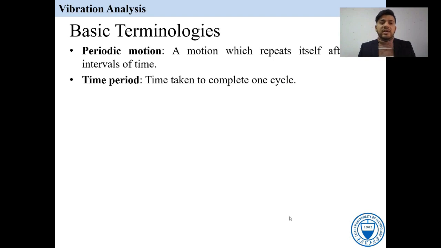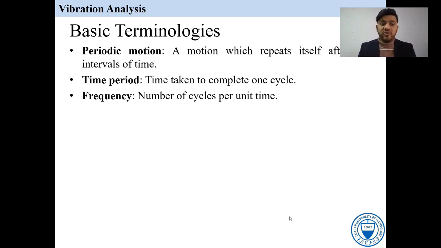The next one is the time period: the time taken to complete one cycle. If one cycle is completed in one second, that is called the time period, T. T is equal to the time taken to complete one cycle. The next one is frequency, the number of cycles per unit time. F is equal to 1 over T.